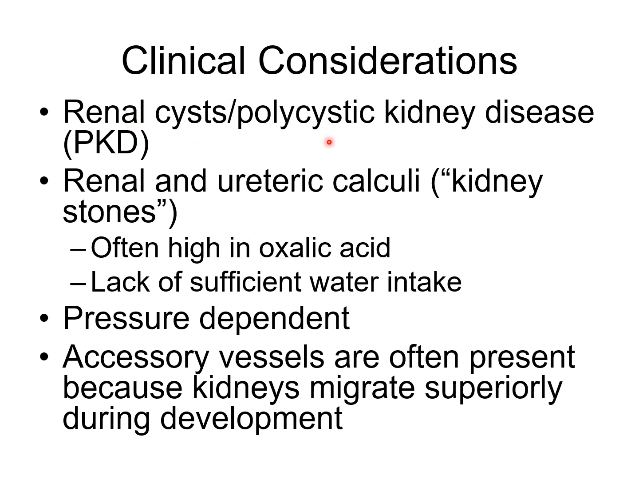Renal cyst, polycystic kidney disease, and renal and ureteric calculi or kidney stones, often high in oxalic acid, occur due to lack of sufficient water intake. Accessory vessels are often present because the kidney migrates superiorly during development. One common congenital condition of the kidney is polycystic kidney, which leads to hypertension. This is the common manifestation. In chronic renal failure, dialysis needs to be done. It can be done as peritoneal dialysis or hemodialysis.